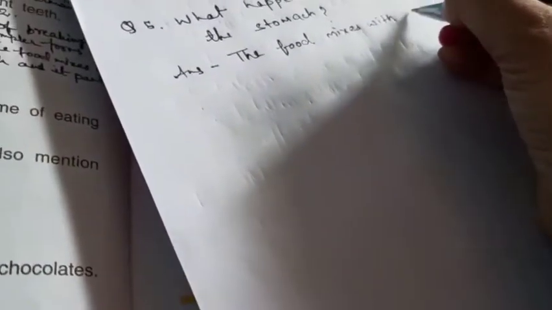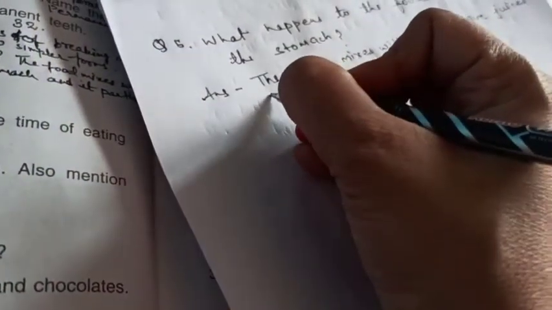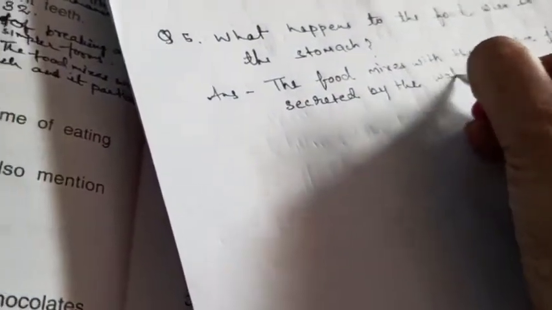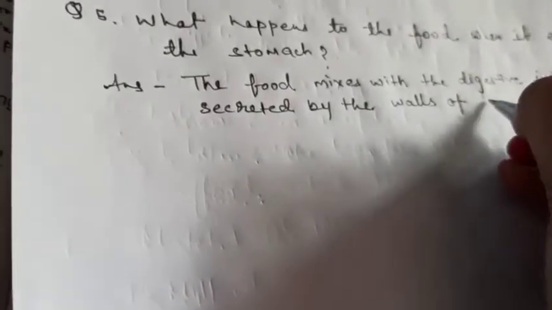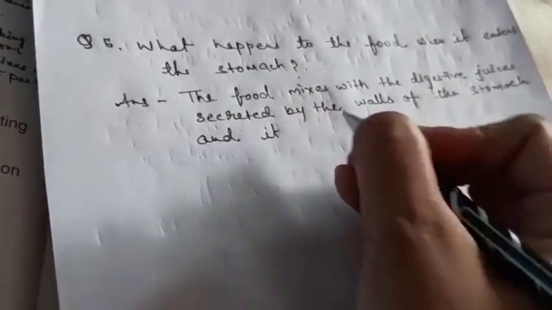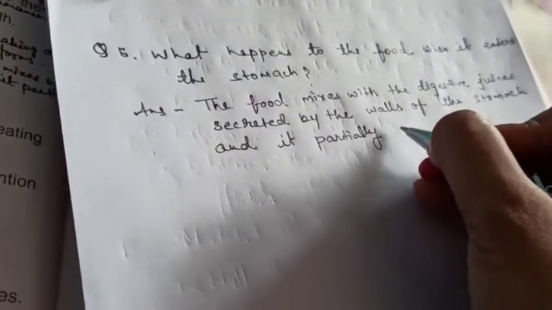The food mixes with the digestive juices, and these juices are secreted by the walls of the stomach, and it is partially digested here.